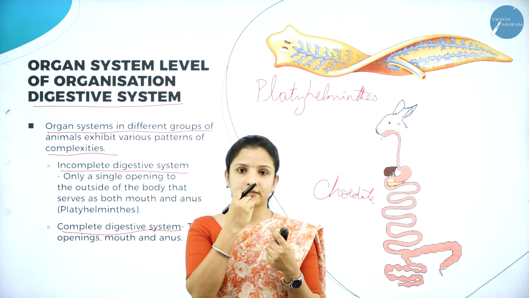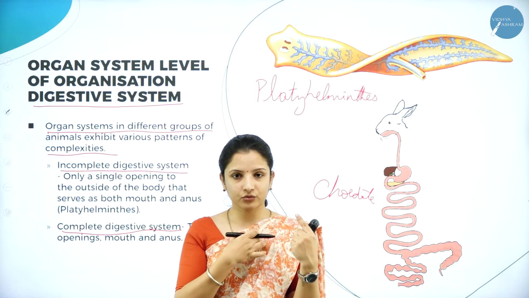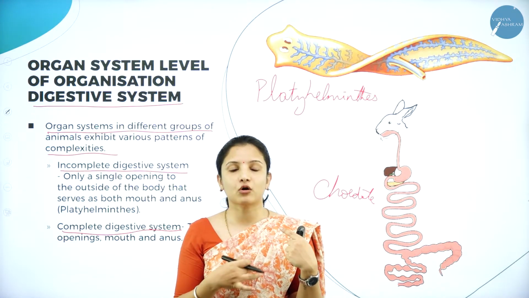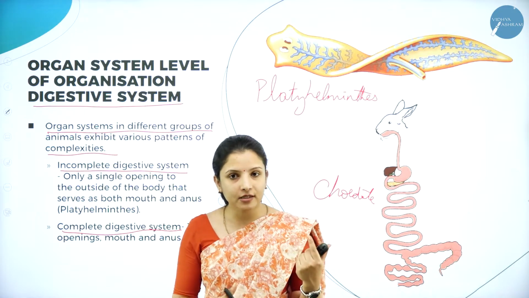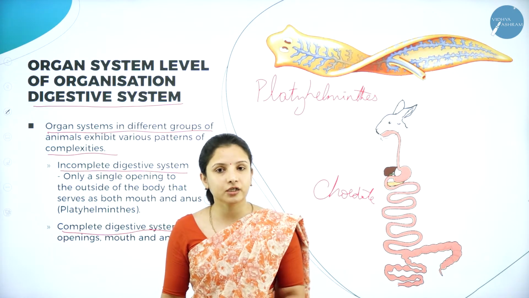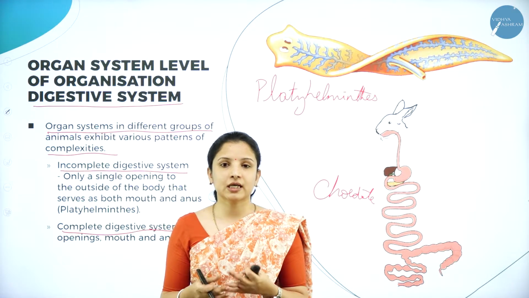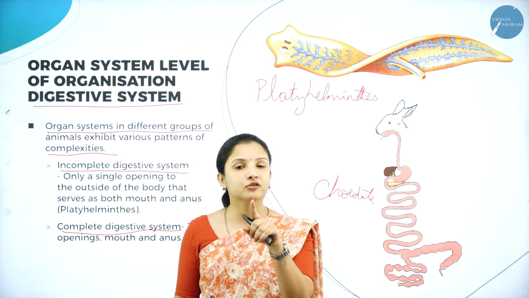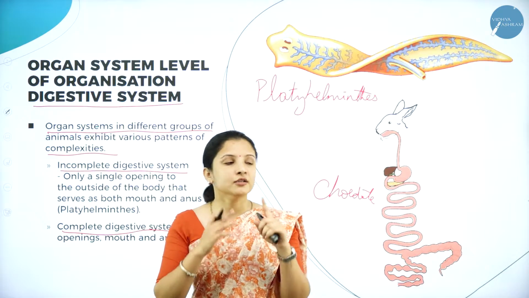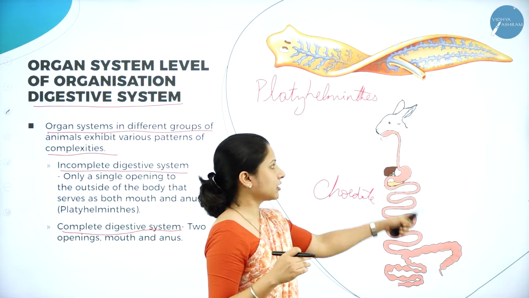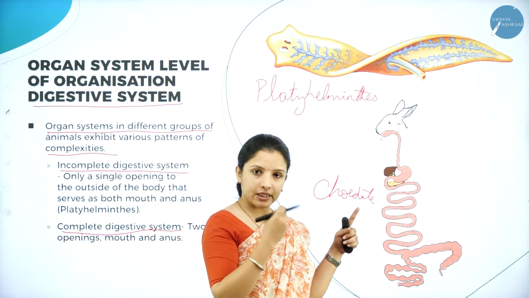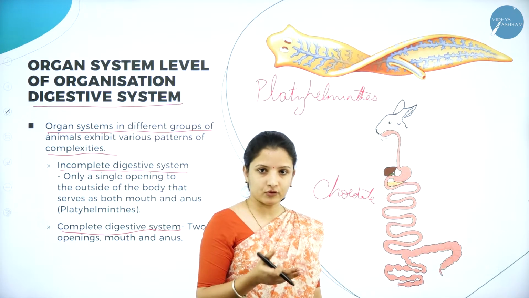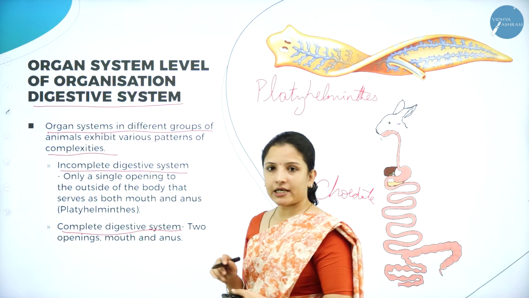So we put our food inside the mouth and it will enter through the food gut or the esophagus, the food pipe. Then it will enter into the stomach. Then it will enter into the intestine. In the intestine, the unwanted food will get eliminated. From where does it get eliminated? Through the anus, that is the opening, right? So we have two openings, one for ingesting or eating the food, the other one for excreting or eliminating the food, right? That is a complete digestive system.